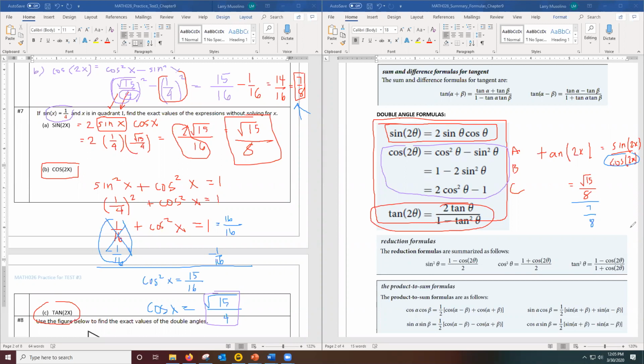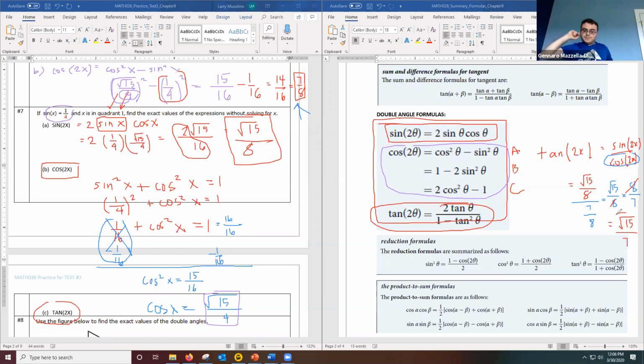Now it's just one fraction divided by a second fraction. To work this out, you leave the first fraction as is, change to a multiply, and flip the second fraction upside down. The good news is the 8s cancel out top and bottom. So the final answer here is the square root of 15 over 7. That's what we get for the tangent. So this is the answer to part C for tangent 2x. I made use of sine 2x and cosine 2x to get this answer because I had those results already from parts A and B of this question.